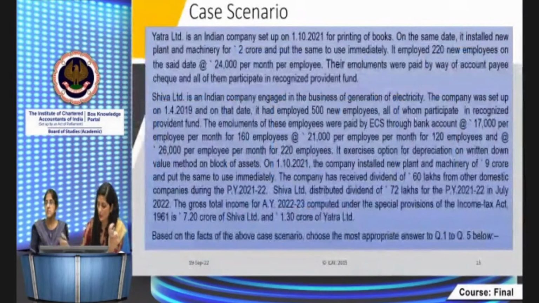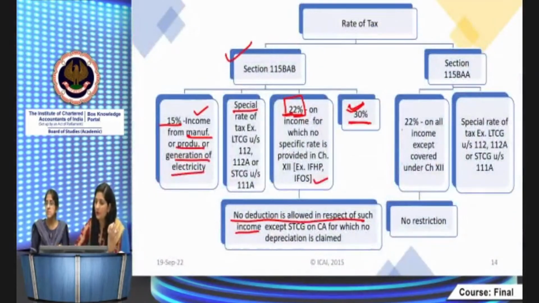22% will apply here only. 22% rate and special rates. So easy to remember. Here there is no restriction in respect of income, no restriction. To compute business income, there are certain restrictions, that you cannot claim deduction in respect of certain things. What are those? For example, additional depreciation. If the company is engaged in manufacturing business, the company is eligible to claim the additional depreciation in respect of plant and machinery.